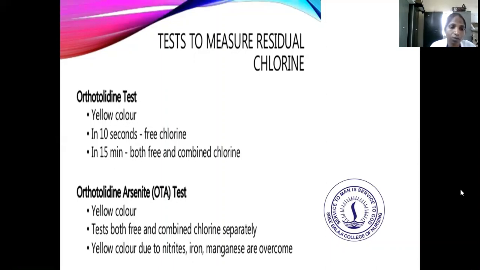The orthotolidine arsenite test gives the yellow color and tests free and combined chlorine separately. The yellow color is due to nitrites, iron and manganese, and these errors are overcome. In the orthotolidine test, the yellow color appearing in 10 seconds means free chlorine. After 15 minutes, it indicates both free and combined chlorine.